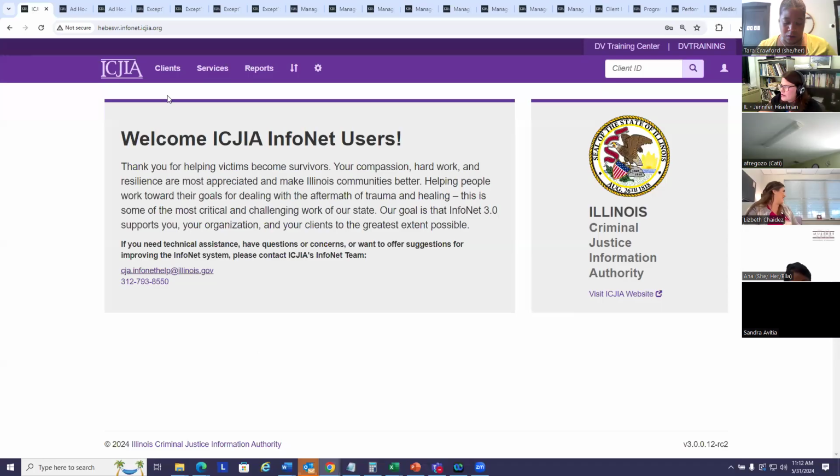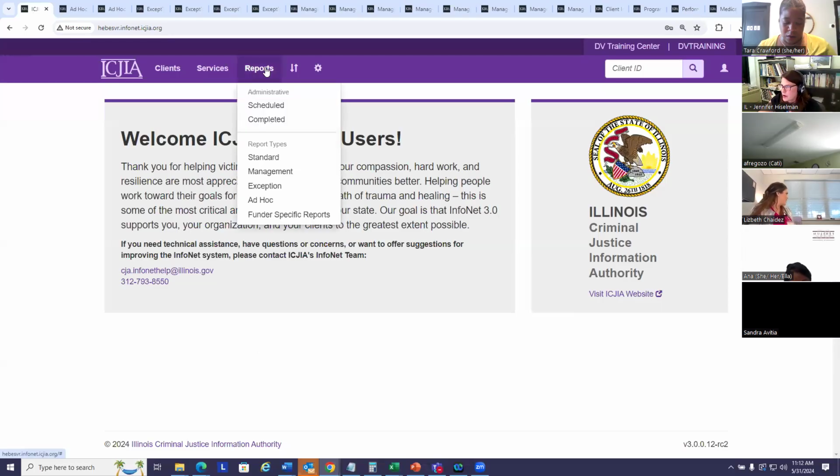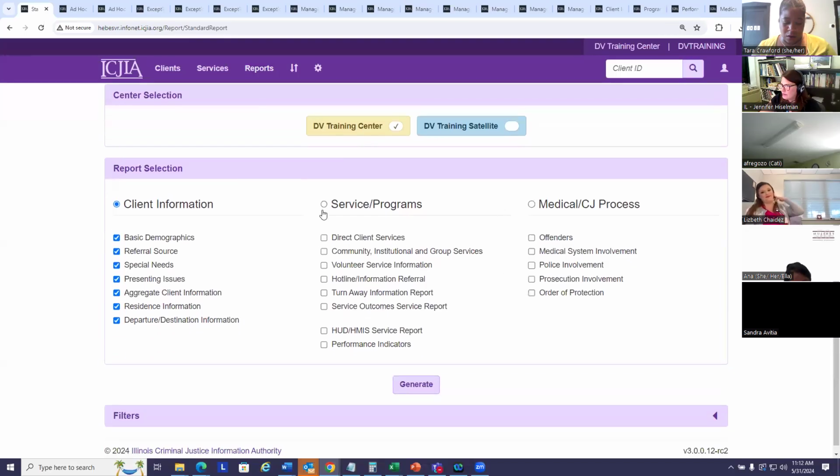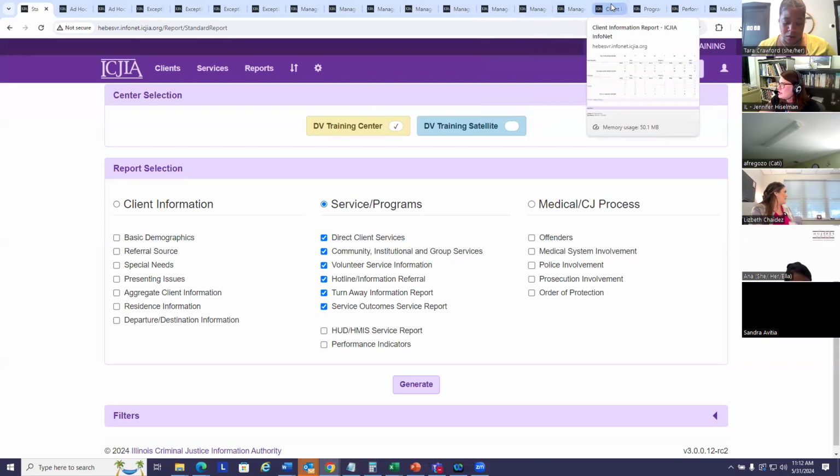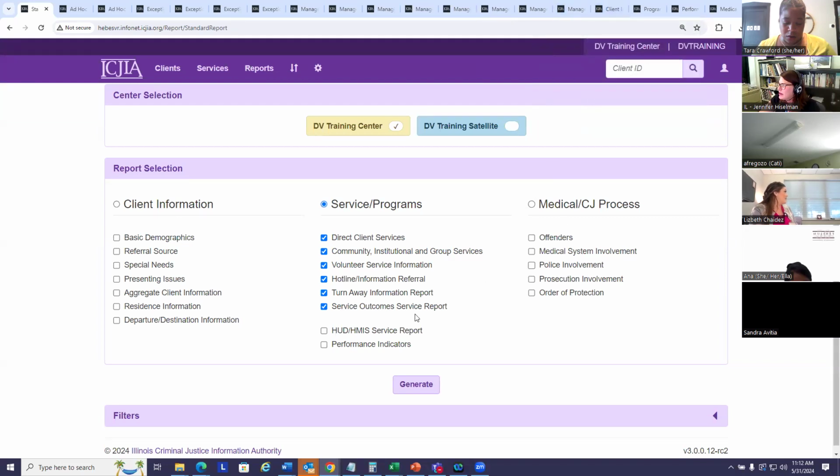And now we're going to go over standard service reports. So again, reports, standard, and I'm going to run this services report, which I've actually already run for calendar year 2023. So I am going to go directly to that report. These are separate. I'm going to go over those shortly, but I'm going to run through these first.